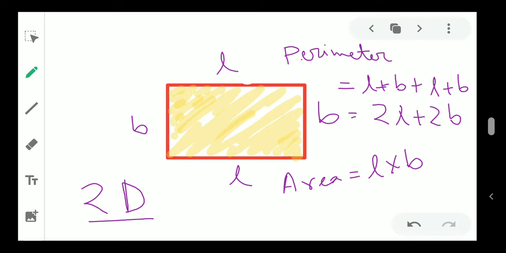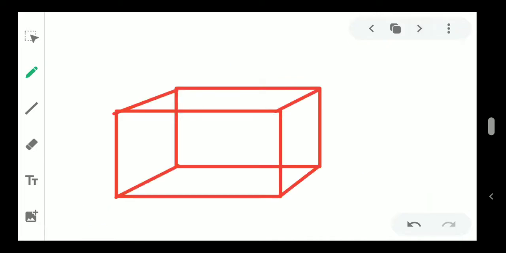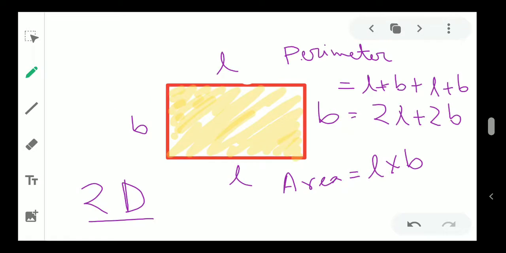And the things which you can actually see in your real life, that is your ball, a box, a table, your book, your chocolate, your eraser, duster, everything is in 3D. That means see, one more thing you will see, that in two-dimensional things only length is there and only breadth is there, there is no height.